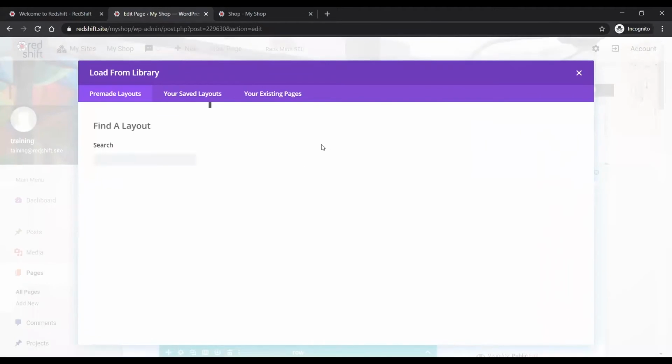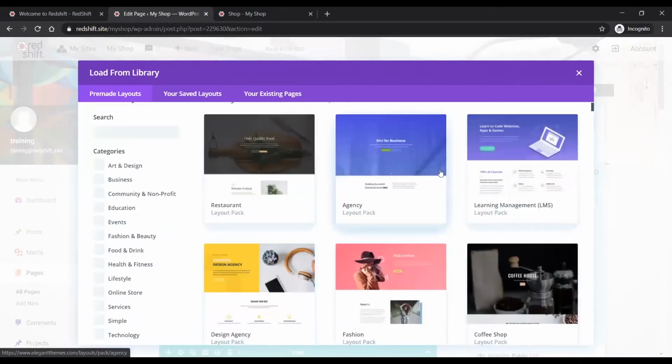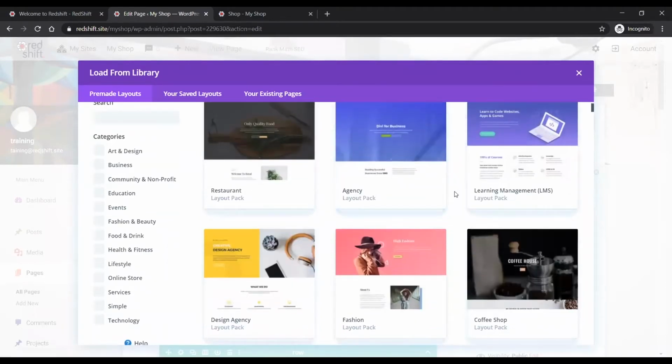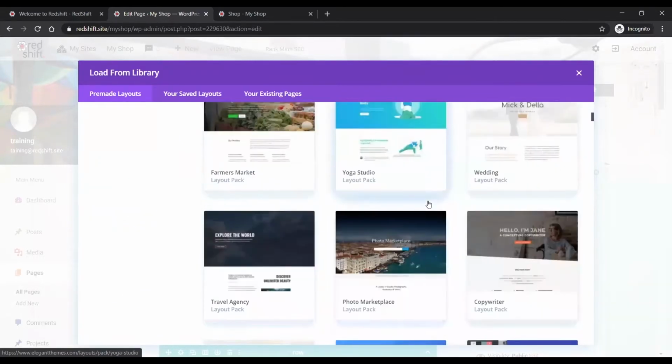These pre-made layouts in Divi are amazing. Over and above those couple of little product layouts that I showed you, we have 161 layout packs. Each layout pack has about 7 or 8 pages in it to give us a total of 1,190 layouts. We add to these all the time, little bit by little bit, and it is a growing selection.